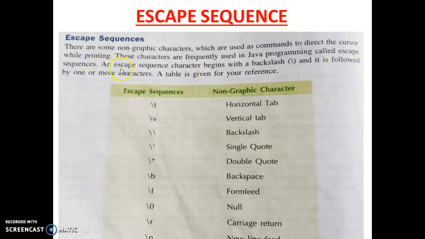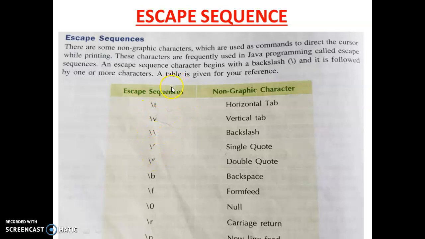How to write an escape sequence? An escape sequence character begins with a slash. In the example, you can see all escape sequences you have to write begin with a slash, that means it is a backslash. You have to mention that it is a backslash, and it is followed by one or more characters. Here we can see some are one character, some are two characters.